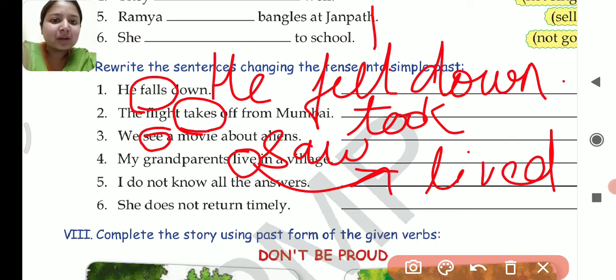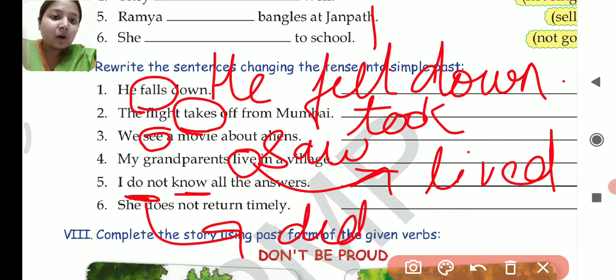Next, question number 5. I do not know all the answers. What is the verb? Do is the verb and know is also a verb. So how will you change such sentences? Do will change into did. I did not know all the answers. Here you don't have to change know. It will not be changed because when we are framing any sentence in past tense with did, we use the root form of the verb. Only do will change into did and know will remain the same. You will not change know into knew.